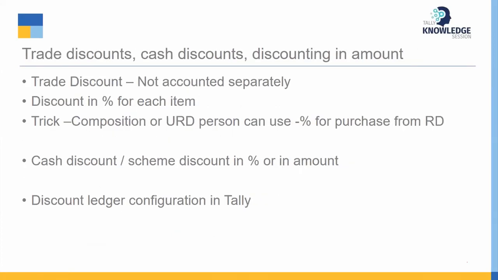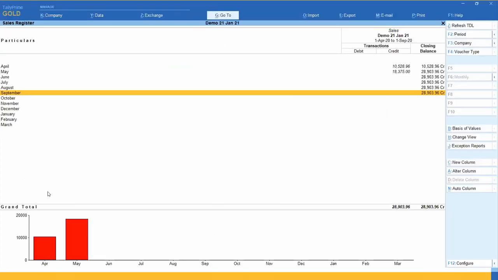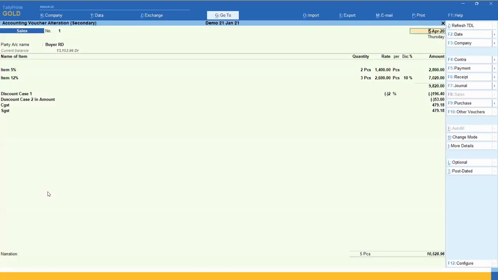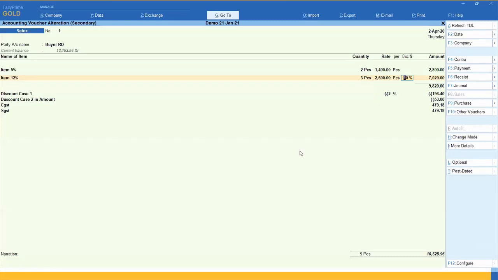So next one is discount system. Now Tally has a discount system with 3 types. One is, see here, I am just opening my sales register. See, one is the discount column, which is normally everyone is using. This is a discount column which you can enable from F11 inventory features. You can say here separate discount column in invoice. This is called a trade discount, which is not accounted separately.